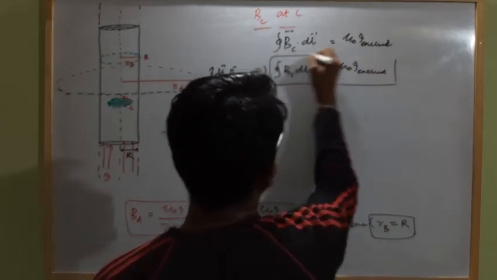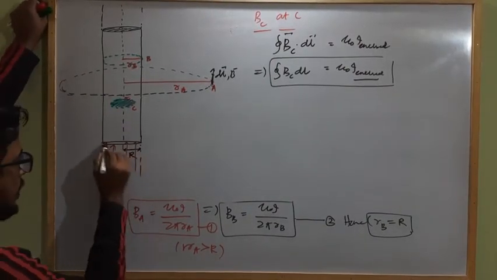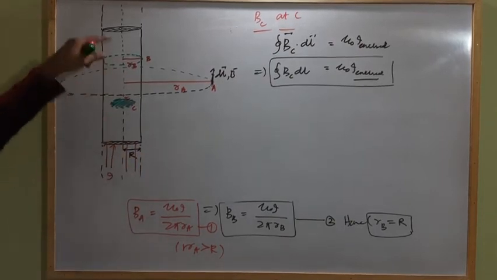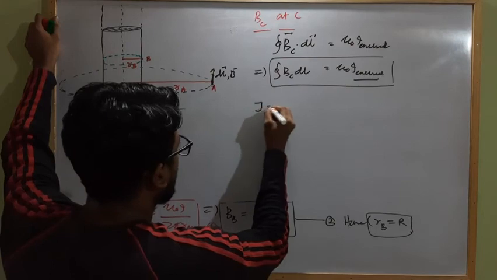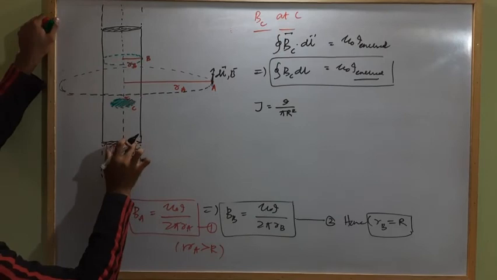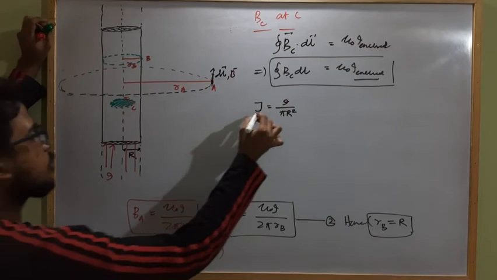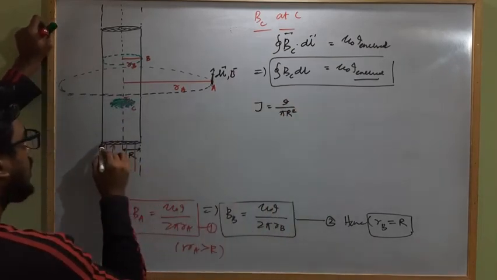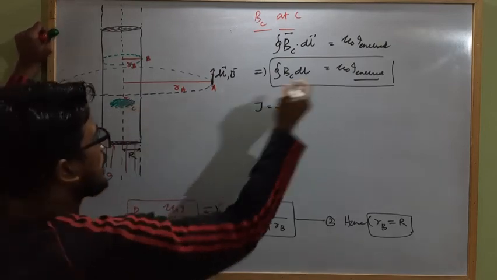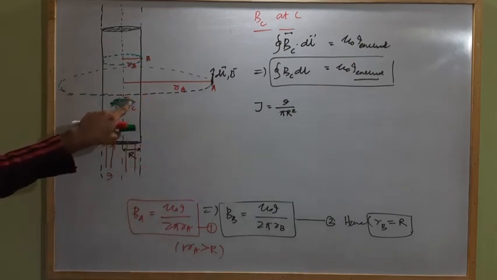So here we have to first calculate what is I enclosed, as I amount of current is flowing across this cross sectional area of radius r. So what is the current density of this cylindrical conductor? J will be how much? I divided by pi r square. The total cross sectional area is of radius r, and complete I is flowing across it. So J, the current density, will be I by pi r square. But for I enclosed we need the current which is flowing across the cross sectional area of radius RC.